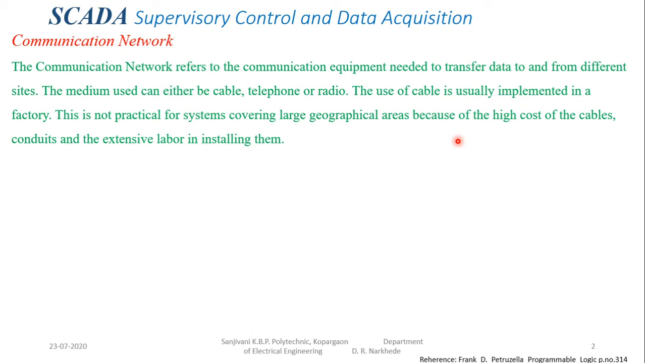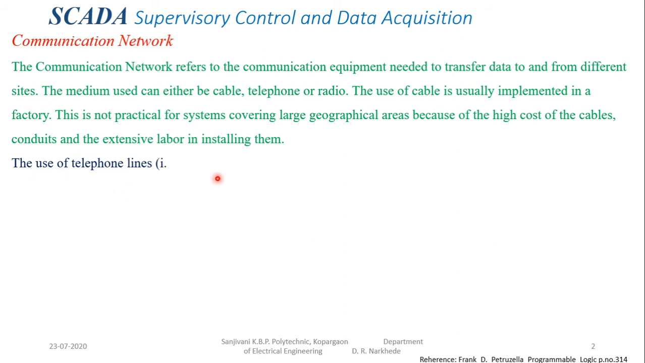So in that case I have to go for wireless communication. Now why is wireless used? Because the cost of cable, conduit and labor is very high in the case of wire. So we may prefer wireless communication over a large geographical area. Otherwise, in a single factory, we may prefer cables only.